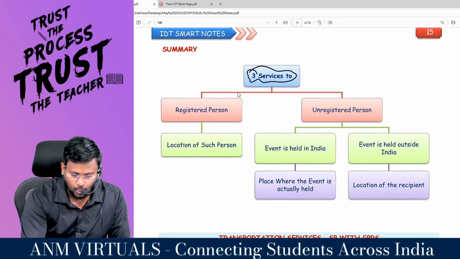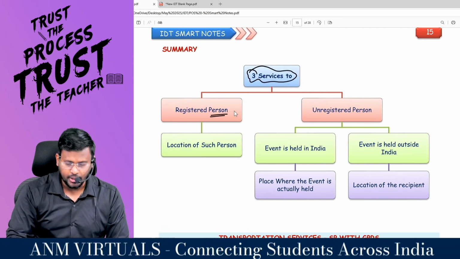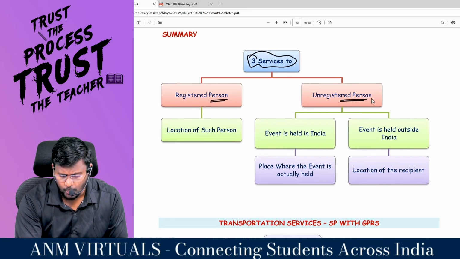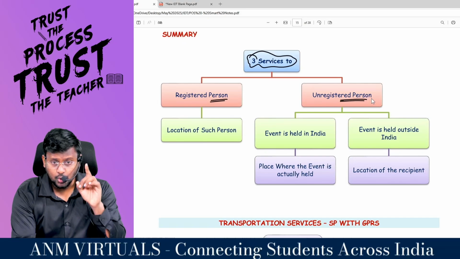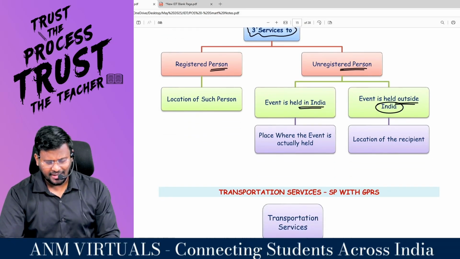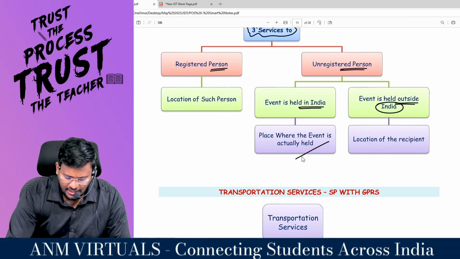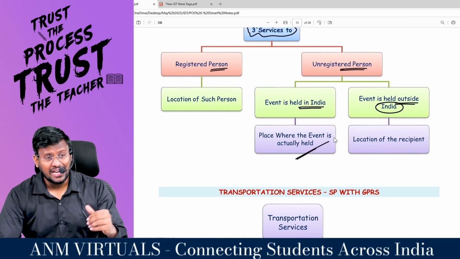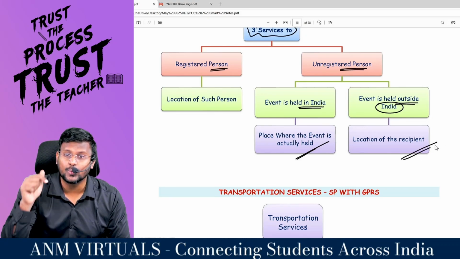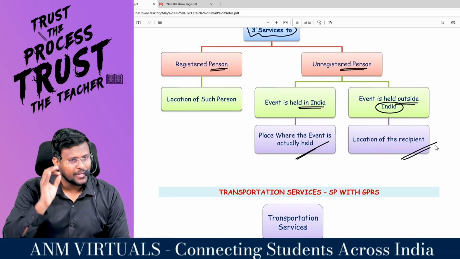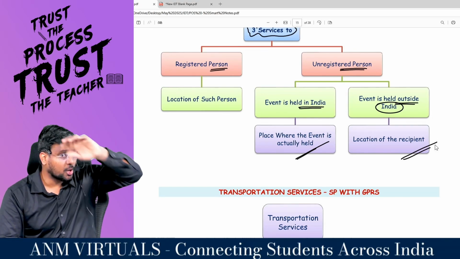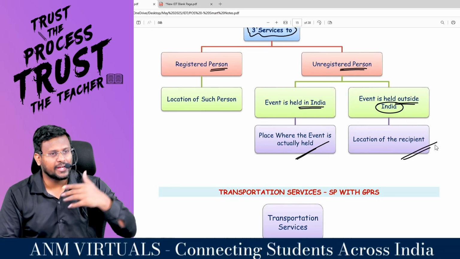If these three services are provided to a registered person, thumb rule: location of such person. If these three services are provided to an unregistered person, you have to check whether the event is held in India or outside. If the event is held in India, the place of supply is the place where the event is actually held. If the event is held outside India, it is the location of the recipient, because otherwise revenue leakage will come. This is equal to: if the service provider and service recipient are situated in India and the location of the immovable property is outside India, the place of supply is the location of the recipient.